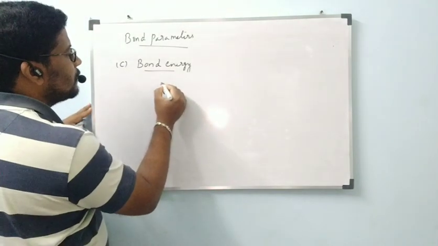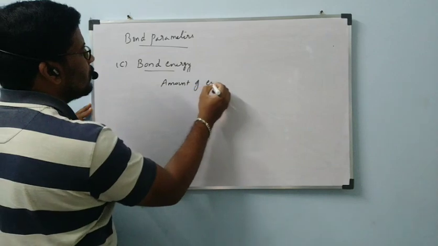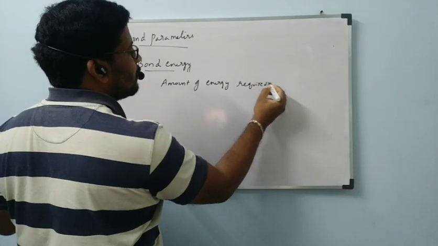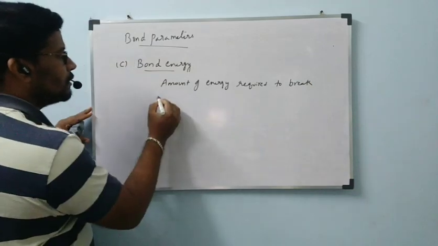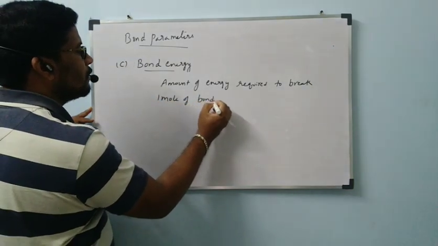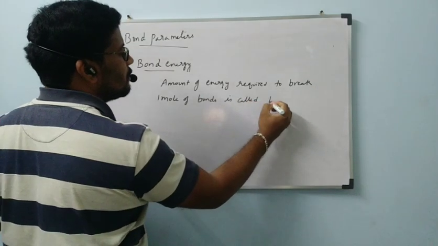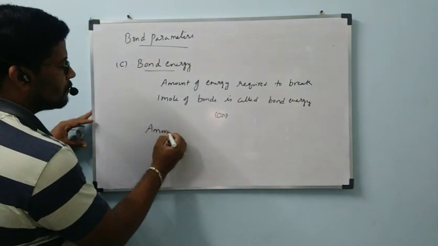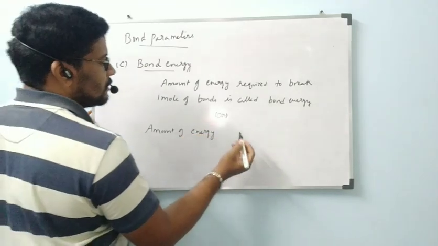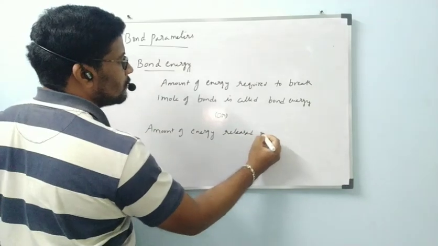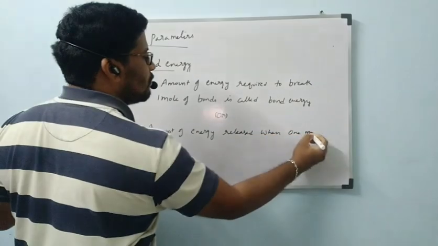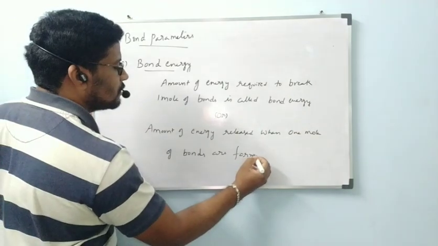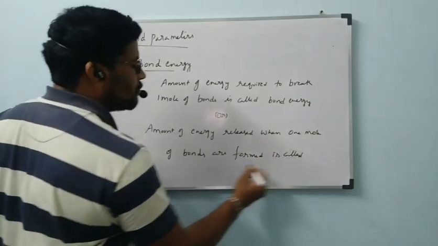Now, the amount of energy required to break 1 mole of bonds is called bond energy, or the amount of energy released when 1 mole of bonds are formed is called bond energy.